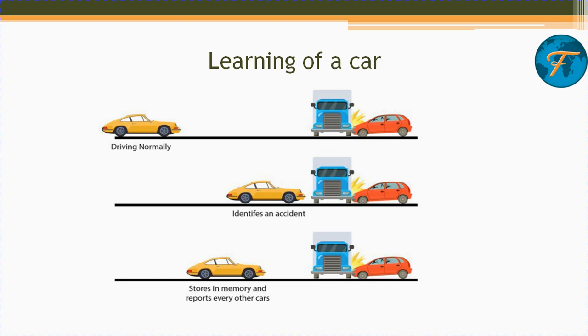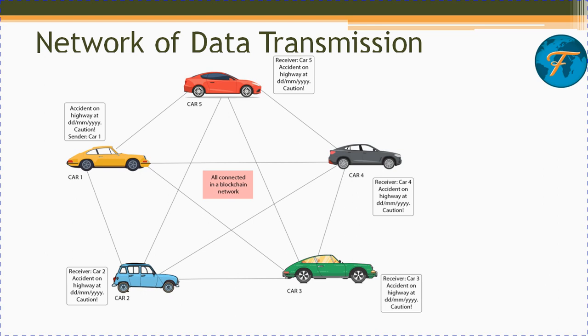That particular memory is going to store the information about the accident with a date and a timestamp, and this information is submitted to all the other cars. Those cars will try to understand the geography of the accident as well as the date and timestamp on which the accident happened. So they will try to deviate to another place, or take appropriate cruise control measures. The yellow car which has detected the accident gives the date and timestamp to all the other cars, car 2, 3, 4 and 5.